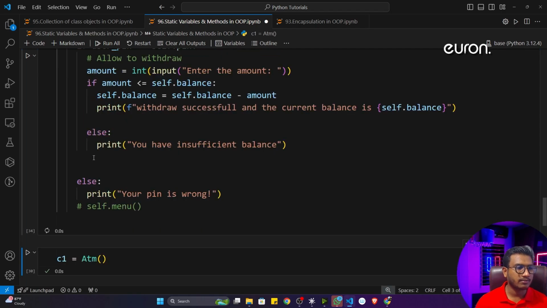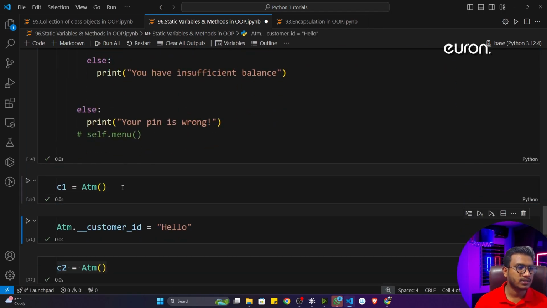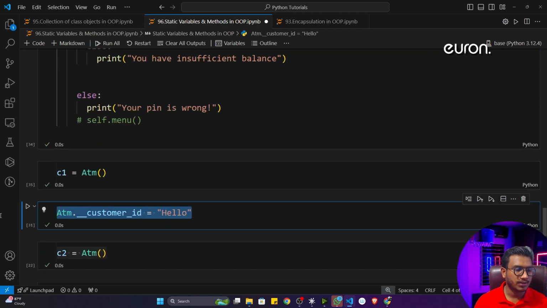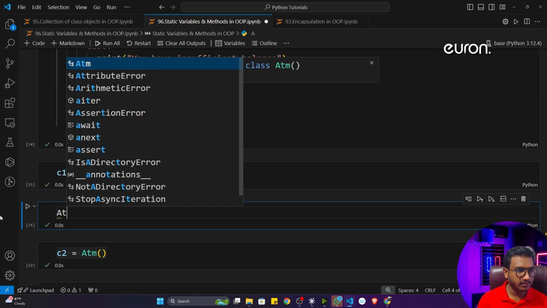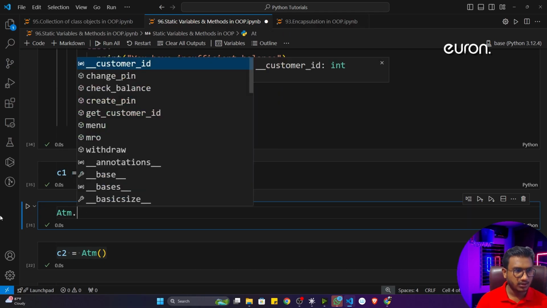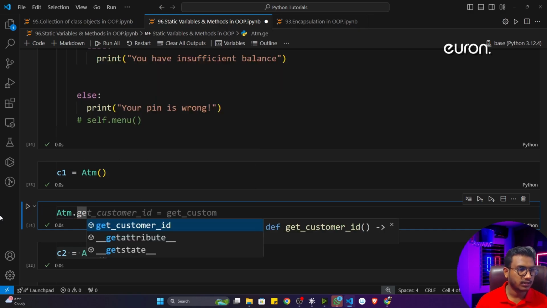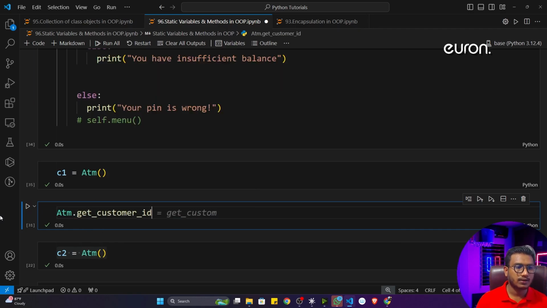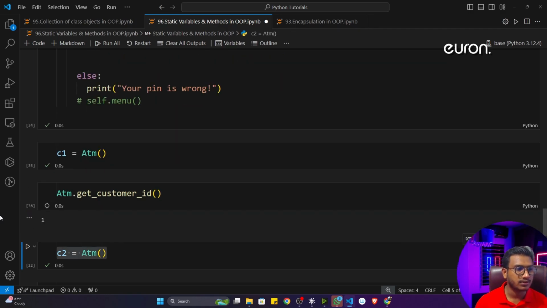If I execute the program, now I simply initialize my customer 1. Now see here, I will call ATM.get_customer_id. This is a method inside that. Now if I execute, see, it will give me 1.